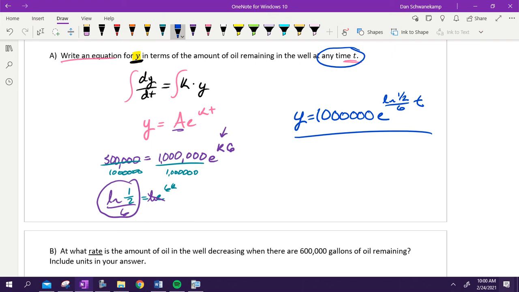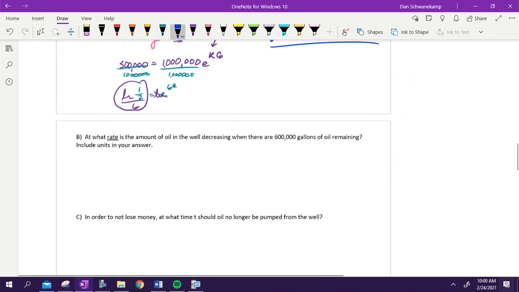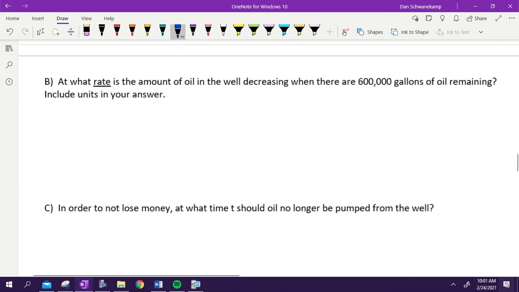Questions on A. Let's look at letter B. At what rate is the amount of oil in the well decreasing when there are 600,000 gallons of oil remaining? Include units in your answer. At what rate? What are we going to look at if we are looking for the rate? It's the derivative, right? We know what the derivative is. They told it to me. The derivative is this guy, dy over dt equals ky.